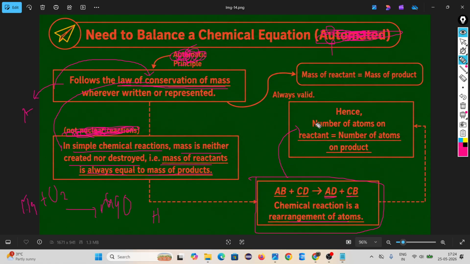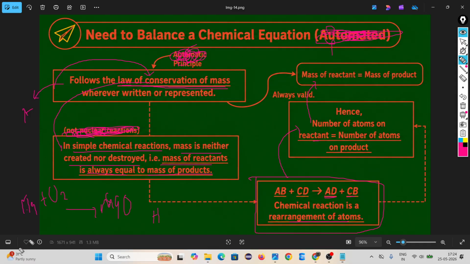Look, if the number of atoms on the reactant side is equal to the number of atoms on the product side, that means the mass of the reactants is equal to the mass of the products. Mass means atoms are participating, that means atoms have mass. Only if the number of atoms of the reactants equals that of the products is it possible that the mass of the reactants equals the mass of the products.